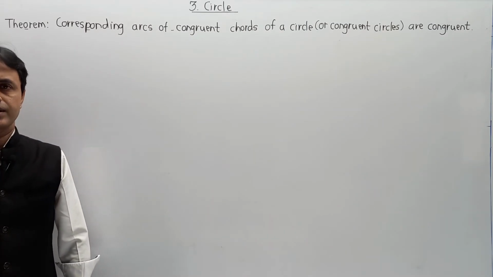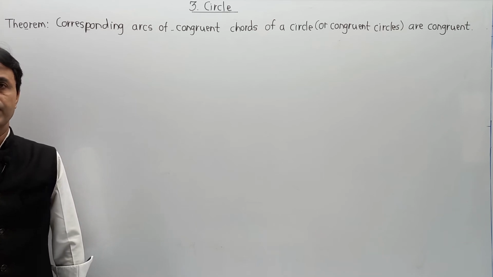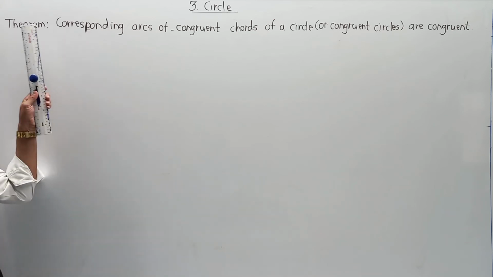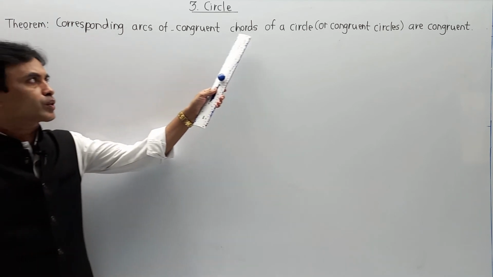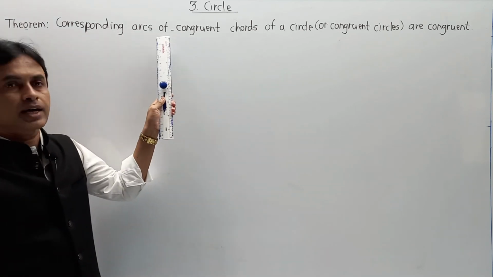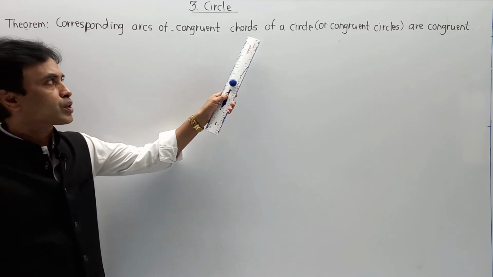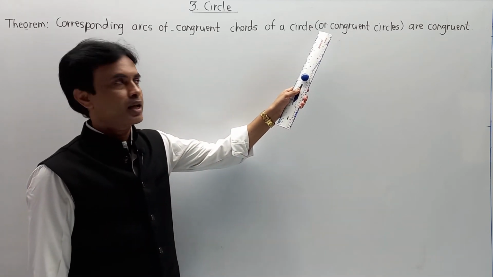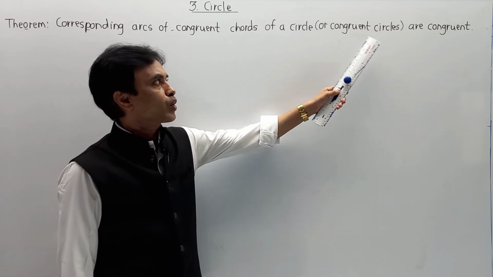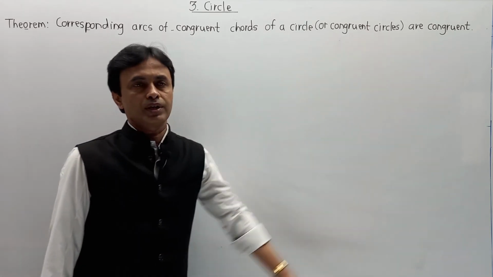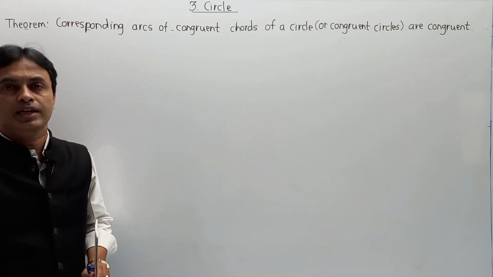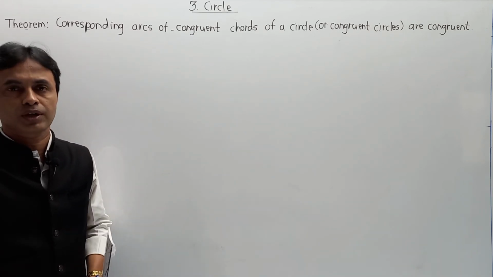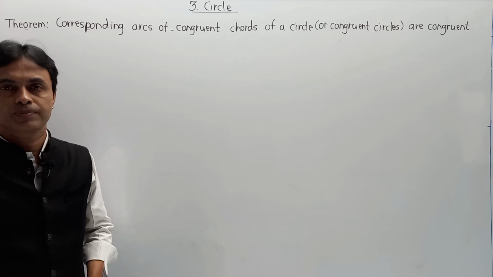Hello friends, now we are moving into the next theorem. Theorem: corresponding arcs of congruent chords of a circle or congruent circles are congruent. It means we have to prove that if chords are congruent in a given circle, then their minor arcs are also congruent, and that part we have to prove here.